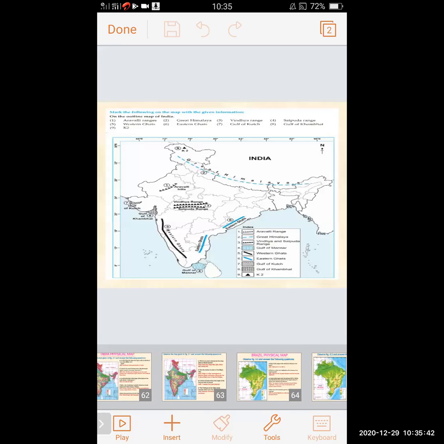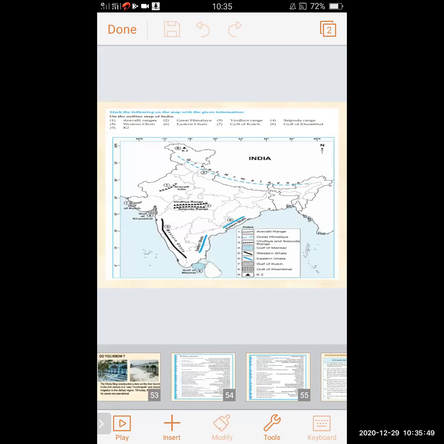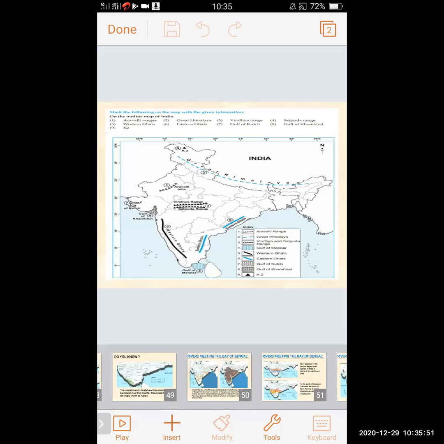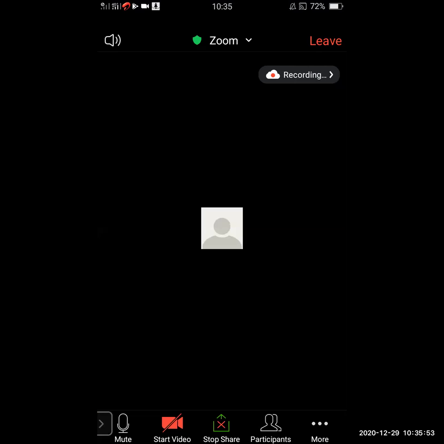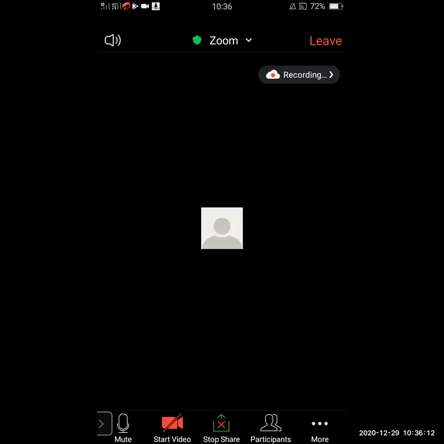So in this way, we have learned about the physiography of India and today we have learned about the important points to remember and also map reading. So for revision, for homework, you will do the map filling of India and Brazil. Thank you, students.